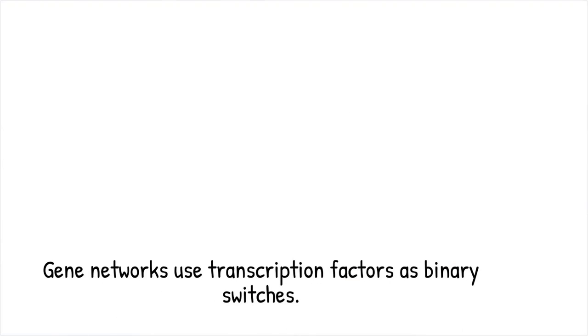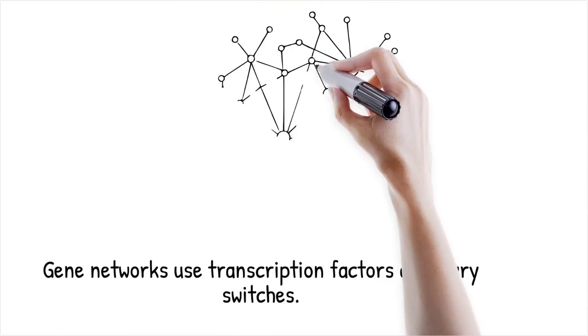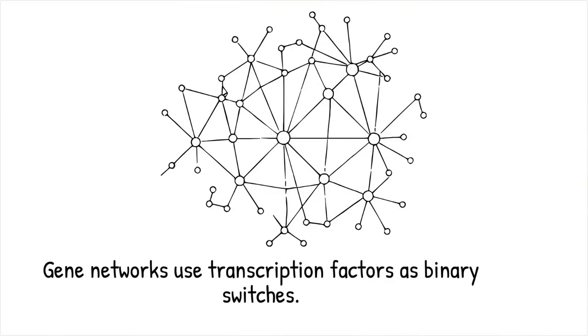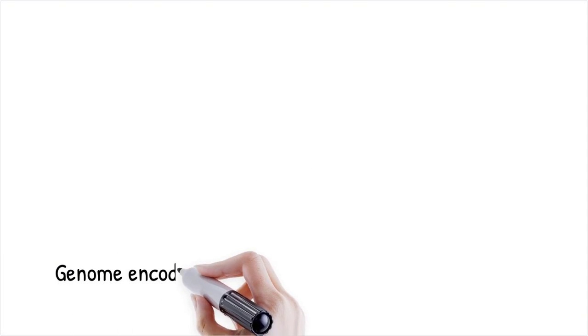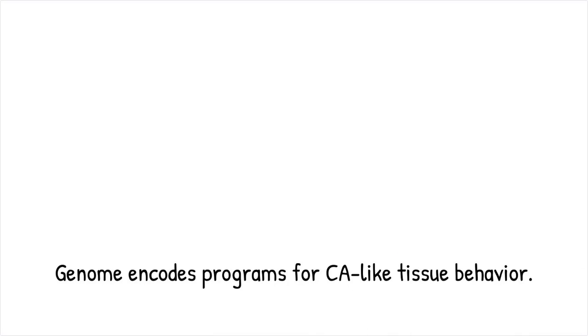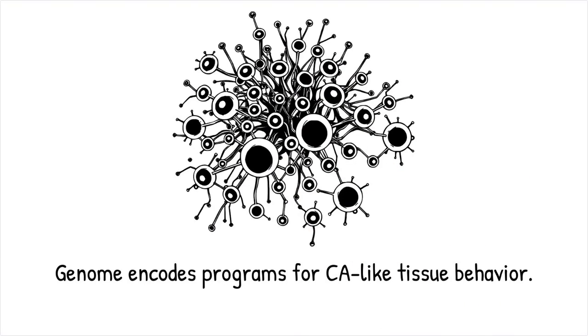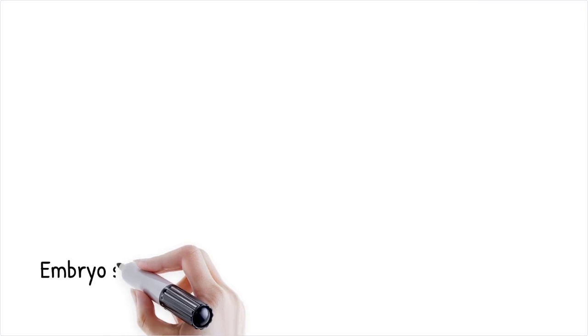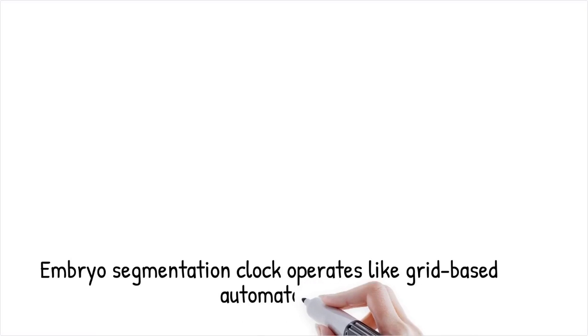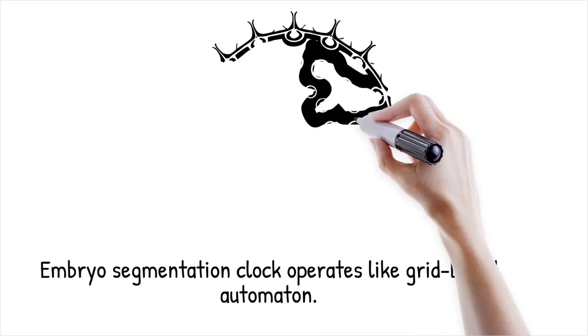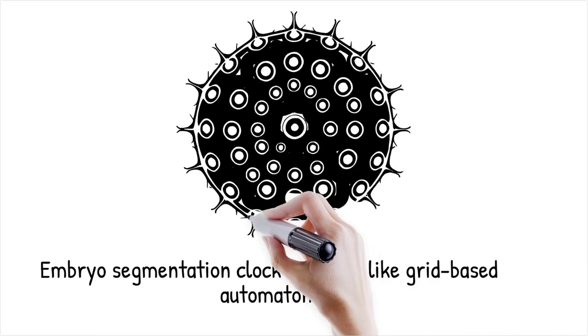At the molecular level, gene regulatory networks process inputs such as morphogen concentrations through transcription factors that act like binary switches. Each cell integrates these inputs to decide whether to activate certain genes, effectively performing logical operations. When thousands of cells follow these Boolean rules, tissue morphogenesis unfolds as a computation in space and time. Thus, the genome encodes the cellular program that underlies CA. In the segmentation clock of vertebrate embryos, cells oscillate gene expression based on neighbor phase, resembling the update rules of a one-dimensional automaton.